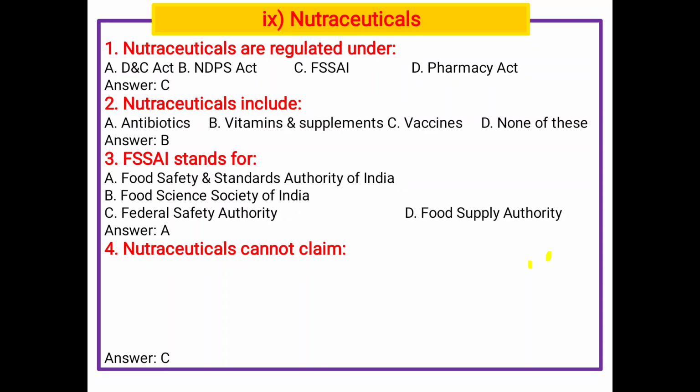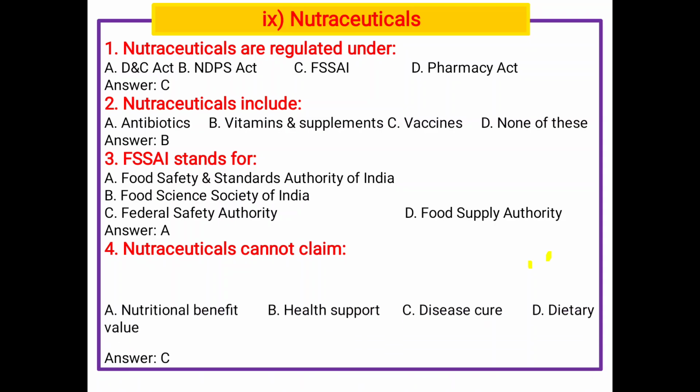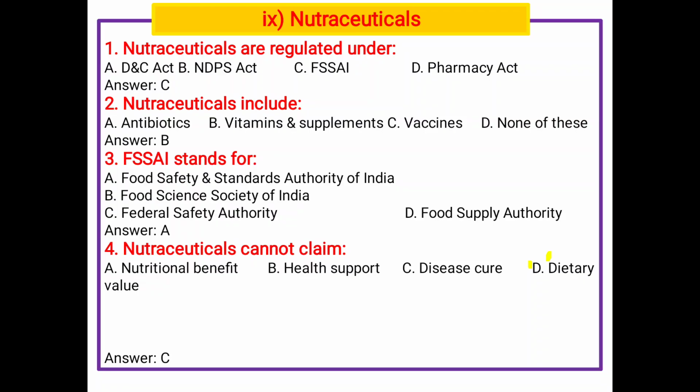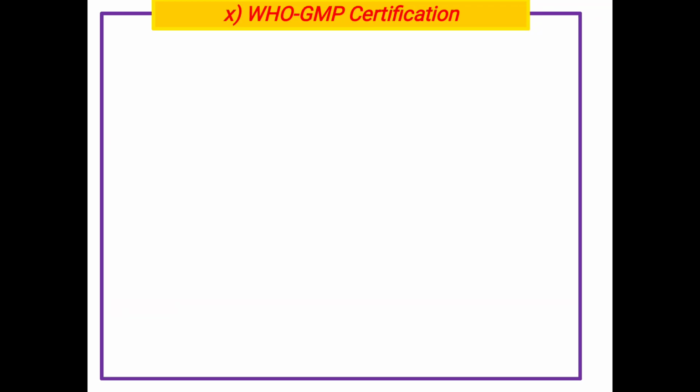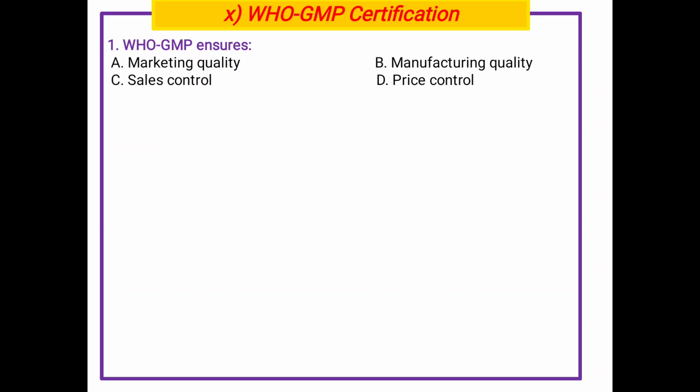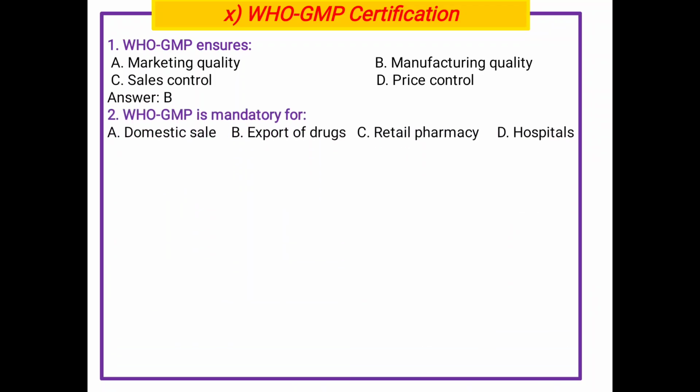Next, nutraceutical cannot claim A nutritional benefit, B health support, C disease cure, D dietary value. C disease cure. Schedule under FSSA for nutraceutical: Schedule A, Schedule C, Schedule VI, Schedule IV. So Schedule VI. WHO GMP certification, next chapter. WHO GMP ensures A marketing quality, B manufacturing quality, C sales control, and D price control. Manufacturing quality. WHO GMP is mandatory for export drug.